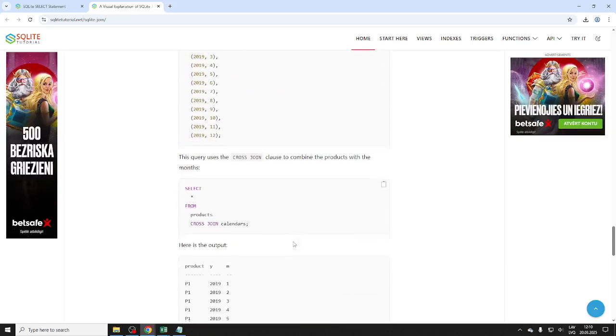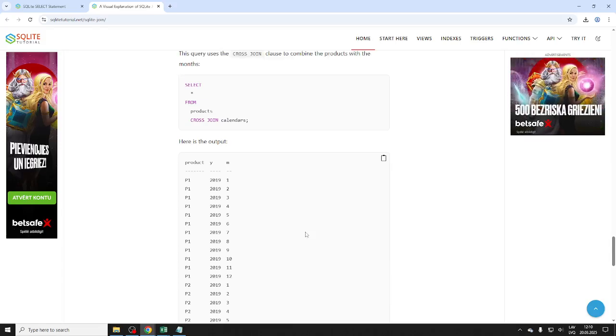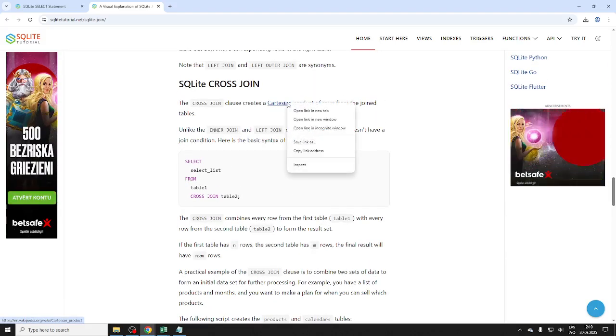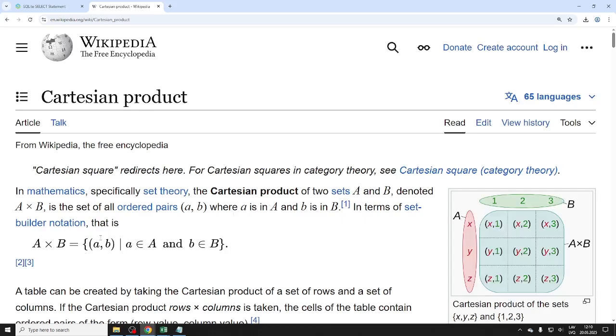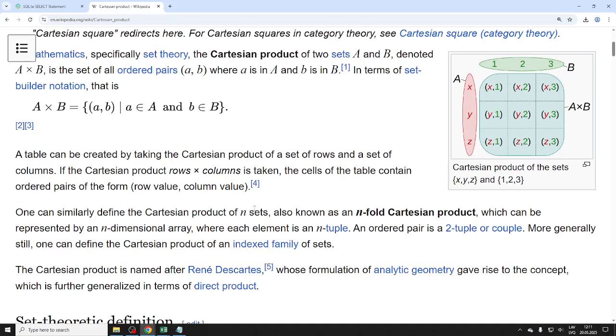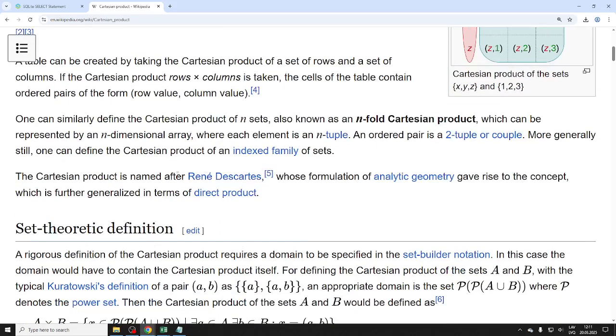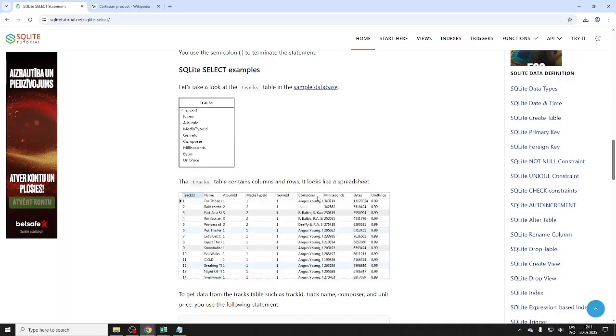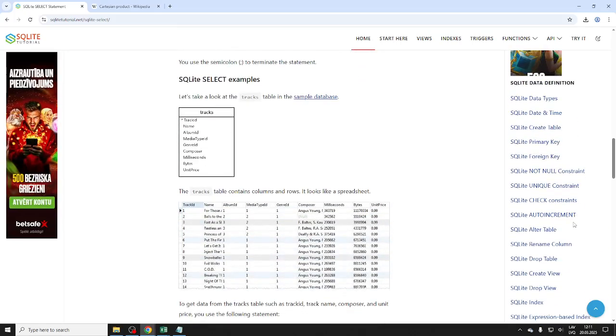We'll see the results. This means everything versus everything, a Cartesian join, a Cartesian product. Thank you, Descartes. We have everything versus everything. Very not often do you want that. And I guess that is it.